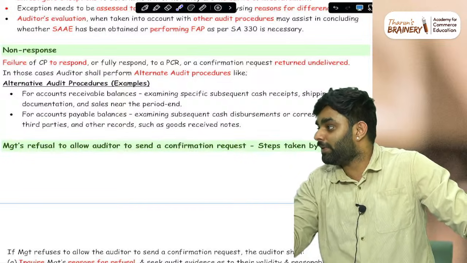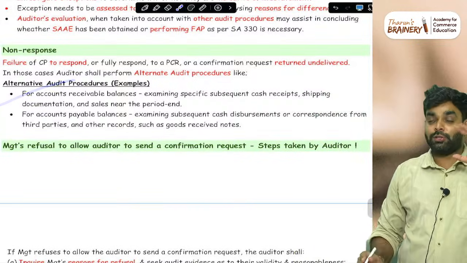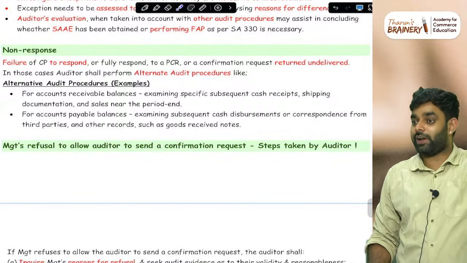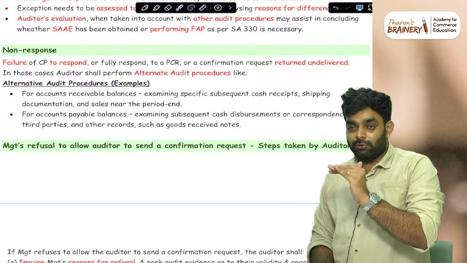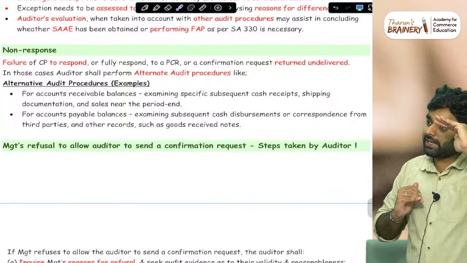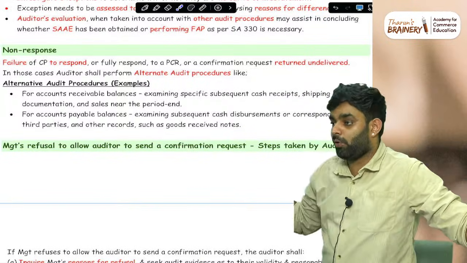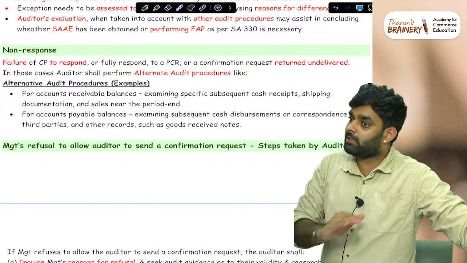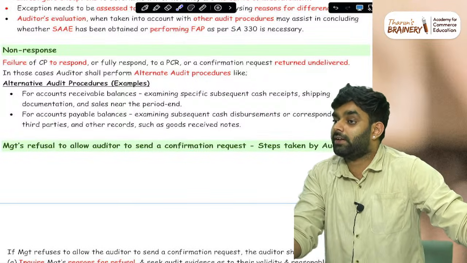Our brain also we may have to use, on an articleship basis. So don't think, oh, this is not there in the book. No, whatever you know, write and come. Basically, if your articleship was decent, in a mid-size firm for two years, and you have done decent work, then obviously you will be able to answer any question from the standards. Bank audit due diligence, I don't know. If you have done only that, you will be able to. But standards or every question, everything we would have touched. Service organization, we would have seen at least one.